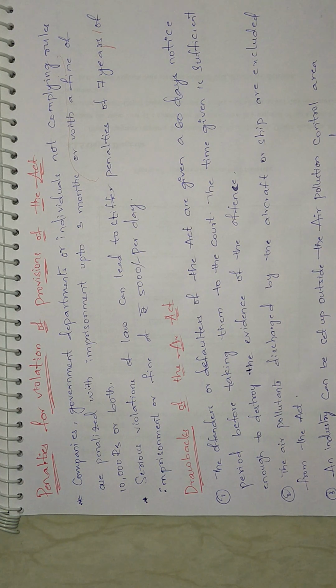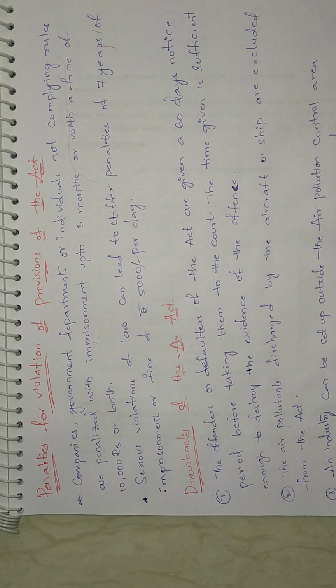And then, air pollutants discharged by aircraft or ships are excluded from the act. Most aircraft observe the places where there is forest land or empty land, and they just throw their effluents from the aircraft.